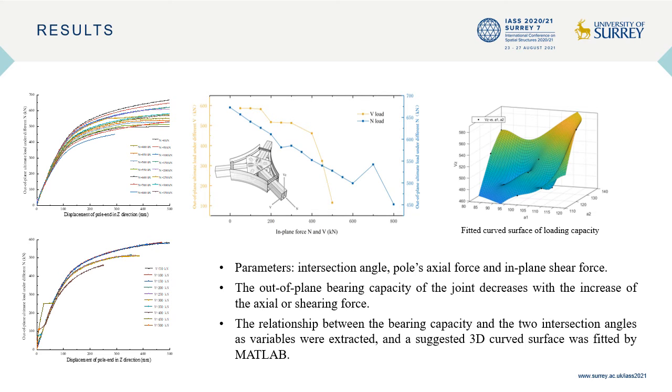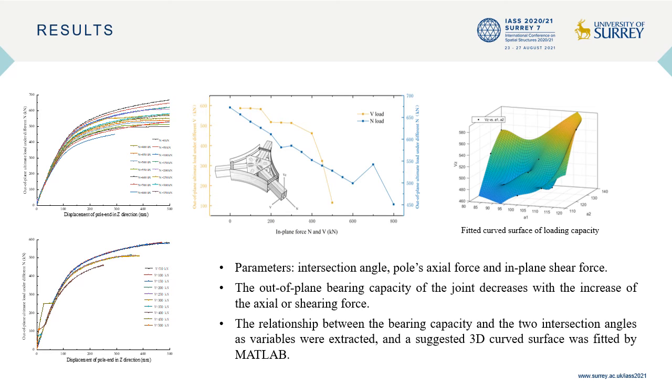The controlled variable method, with the geometric form unchanged and axial force constant, is adopted to select the shear force from 50 to 500 kN at intervals for finite element modeling calculation. The out-of-plane bearing capacity of the joint shows an obvious downward trend after 200 kN and 350 kN. In addition, we studied the influence of geometric form on bearing capacity.